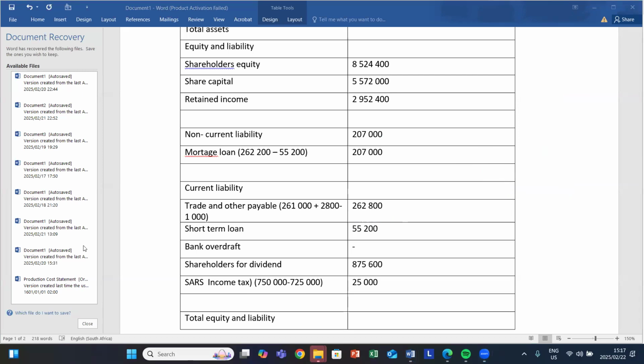And then we are basically done. Let's add our current liability. We'll say 262,800 plus 55,200 plus 875,600. And lastly, add it with 25,000 so that we get the total of our current liability.